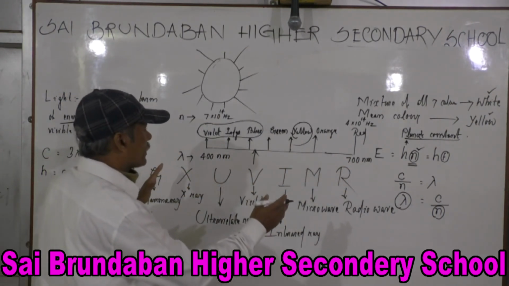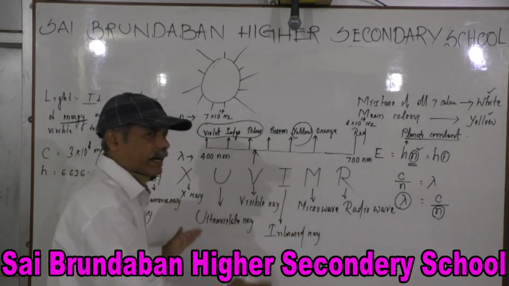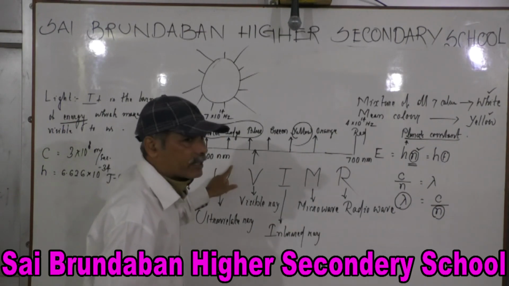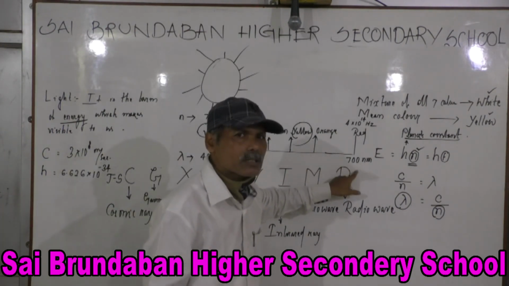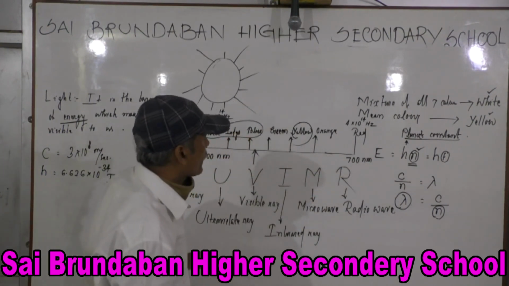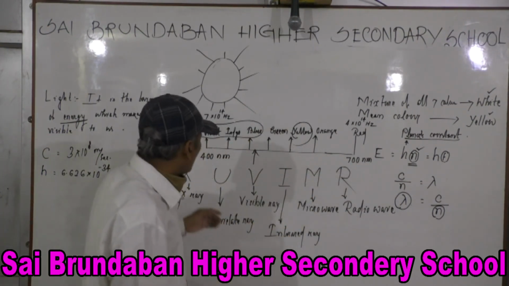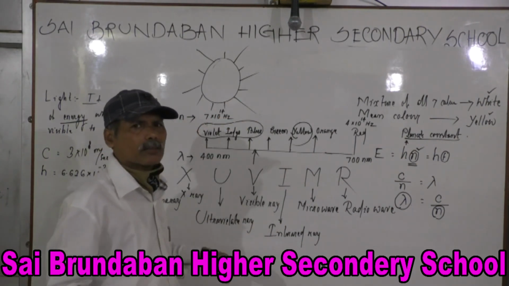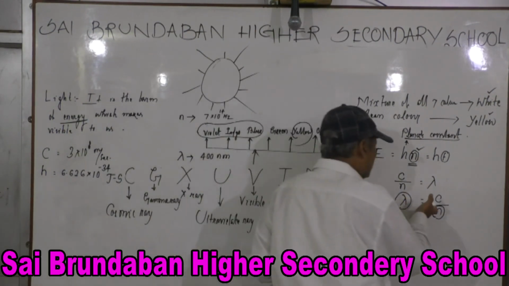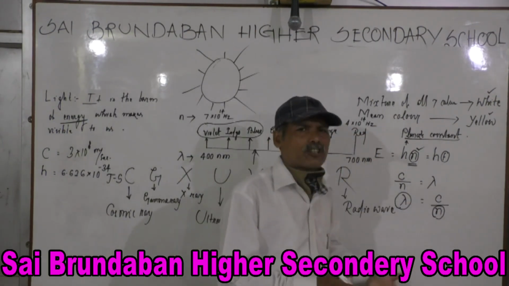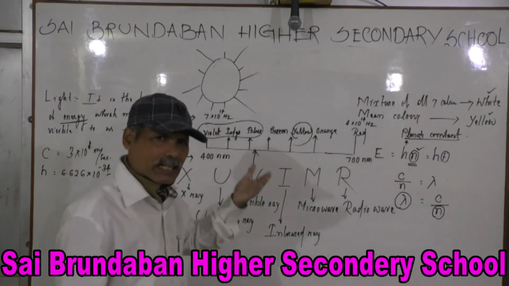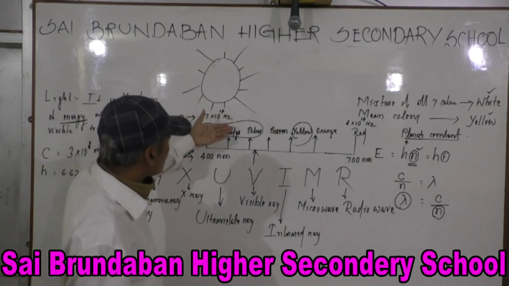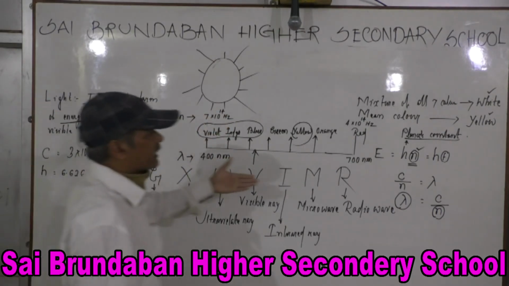That means the visible ray falls in between 400 nanometer and 700 nanometer. How can you know that if this is 400 nanometer, then it is 7 into 10 to the power 14 hertz? Very simple. You can calculate it from here. You know the velocity of light. Everything is expressed in the MKS system: this is nanometer, this is in meter, this is in hertz, this is in meter per second. So now we can calculate it.